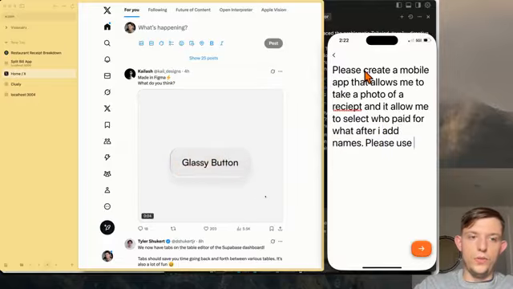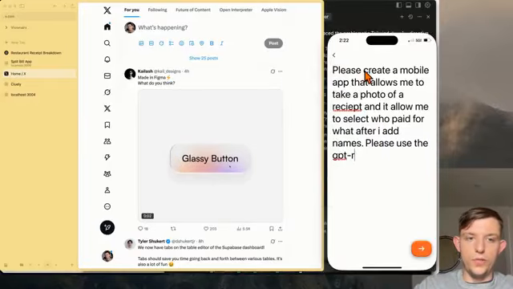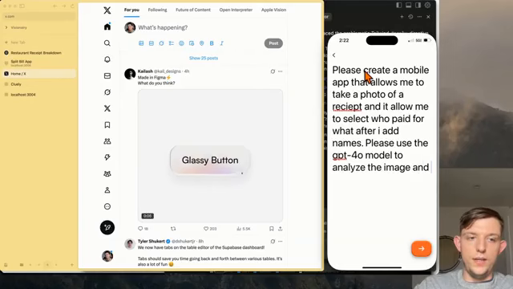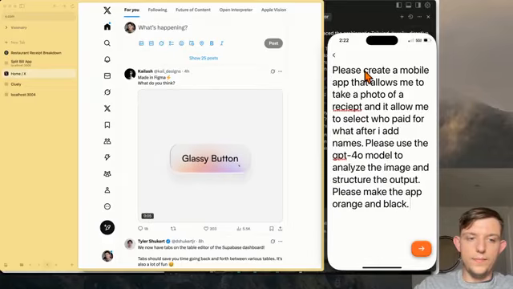Please use the GPT-4o model to analyze the image and structure the output. Please make the app orange and black and white and gray.